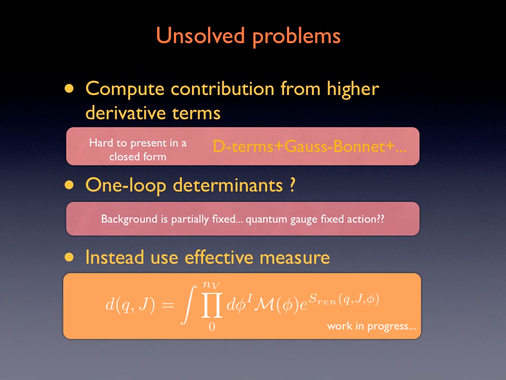Since we did the computation in a partially fixed background, we don't have access to all possible fluctuations. In other words, we don't know how to construct a quantum gauge-fixed action. Instead, we can use some effective measure on the space of phi's, as we did in the case of four-dimensional black holes. Thanks.